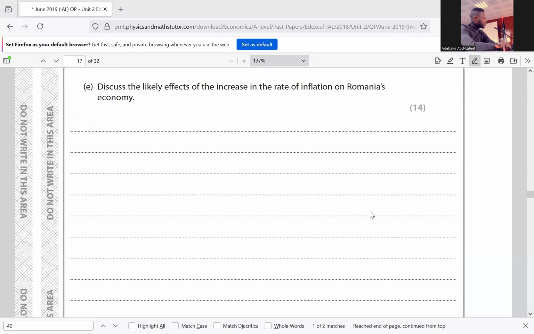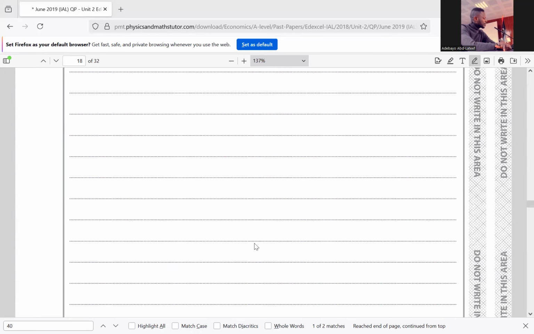Also, the interest rate in Romania is on the rise. And if the interest rate is increasing in Romania, it simply means people will start saving more than spending. And if people start saving more than spending, it means demand pull inflation in Romania would reduce. So that's question 12. We'll go to question 13.